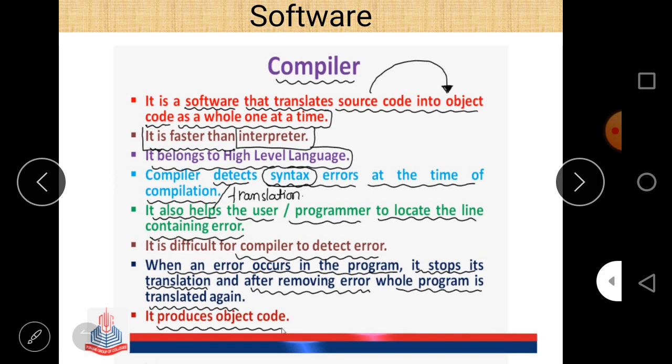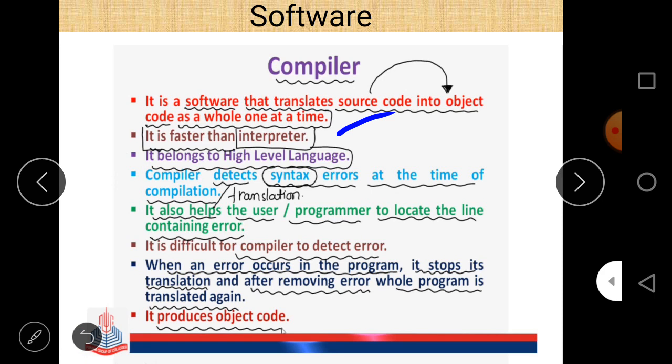And as a whole, at one time: if there are 10 lines in a program, then the use of the compiler is to convert all these 10 lines into object code at a time. And it is faster than the interpreter, which we will discuss later on. When comparing compiler and interpreter, both work on high level language. But the difference is that the compiler is much faster than the interpreter.